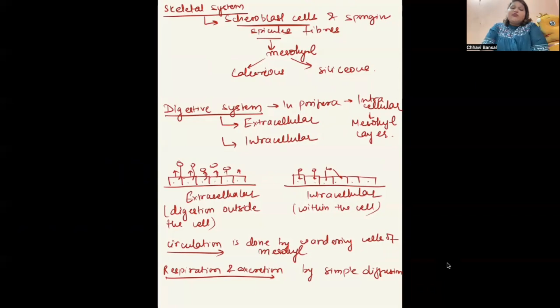The digestive system of poriferans is intracellular, meaning the food gets digested within the cell. Circulation, see, there is no specific system for it because they have a cellular level of organization, but circulation is done by the wandering cells of the mesohyl layer. Okay. Next is respiration and excretion. We already discussed the water canals. Water brings the gases and takes out the gases and excretory products, but this happens by simple diffusion.